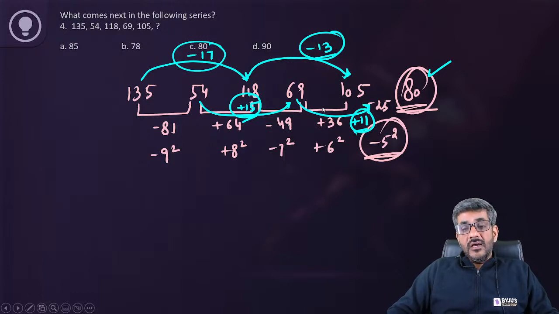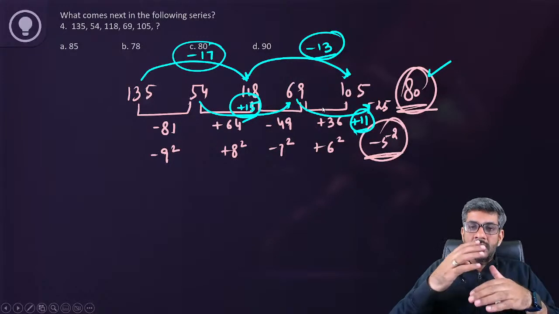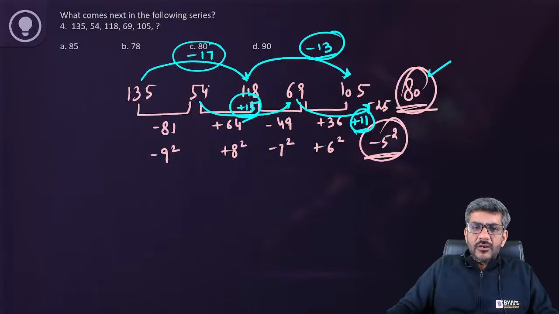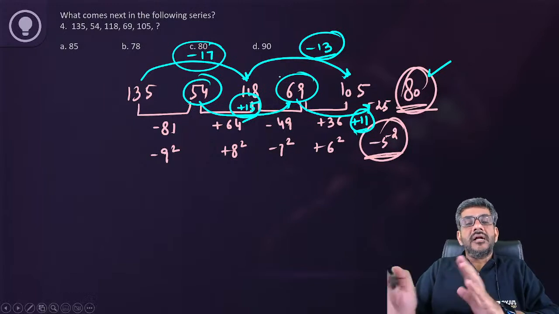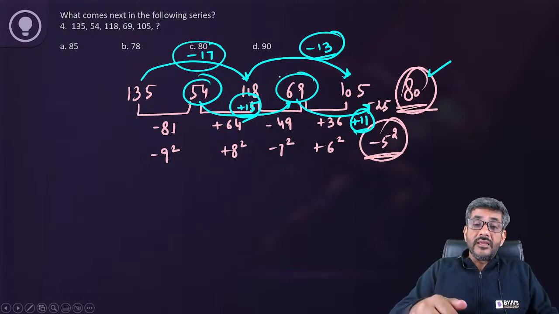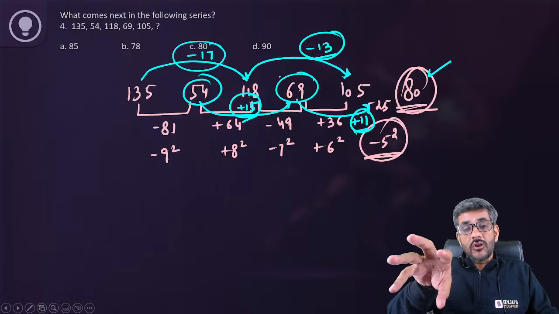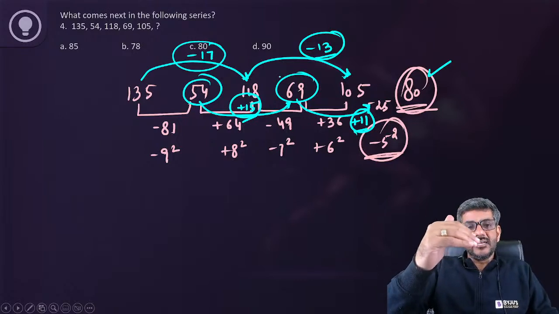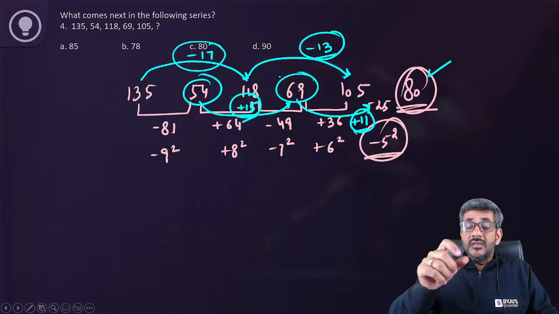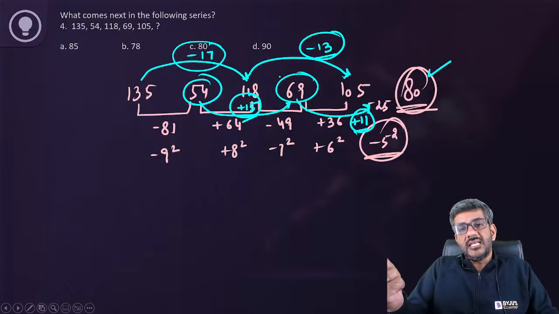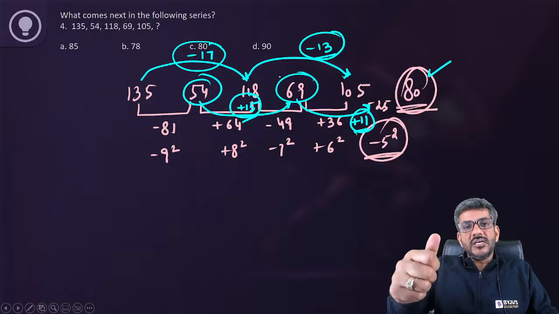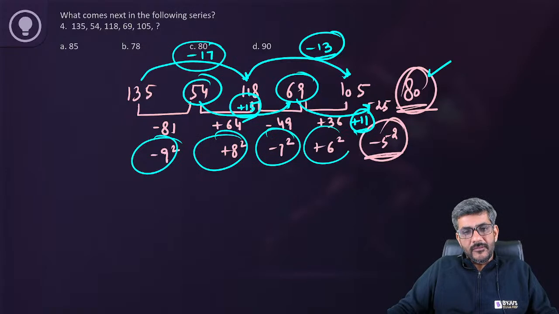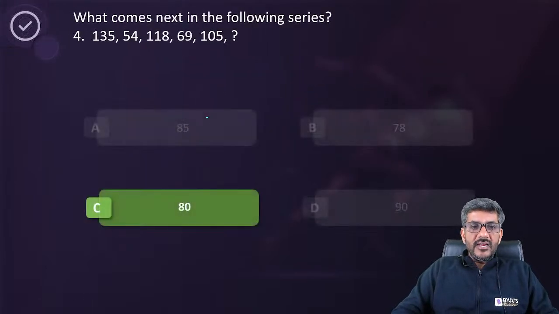But generally, a combination of series is there when we have too many terms. Generally, just by looking at two terms, we do not decide the pattern. Here, fortunately, though it's a combination, the logic is working for both together: -17 plus 15 -13 plus 11. Otherwise, just by plus 15, I can't say that next has to be plus 11. So both of them are working in tandem, and that is possibly why this is happening. Okay.